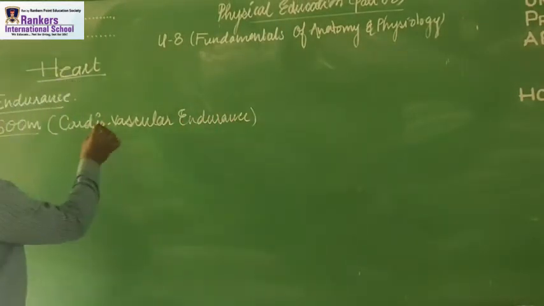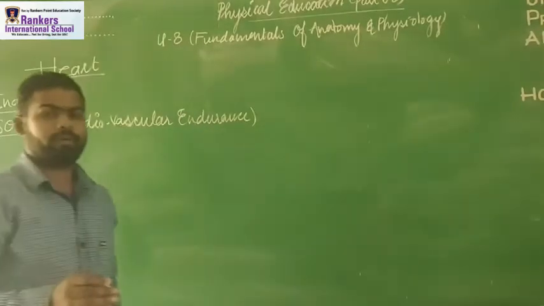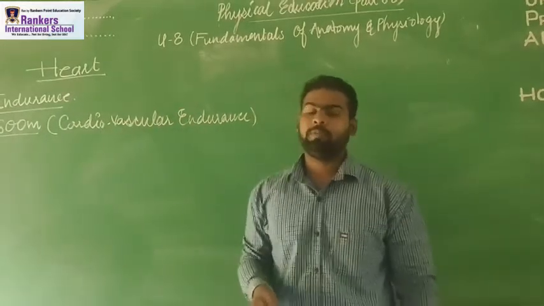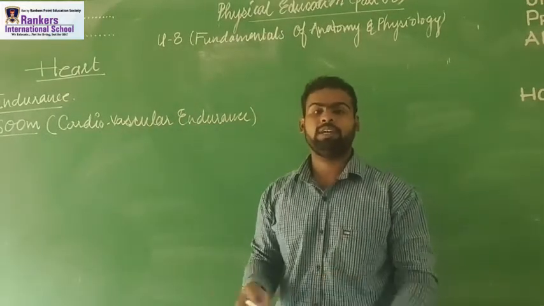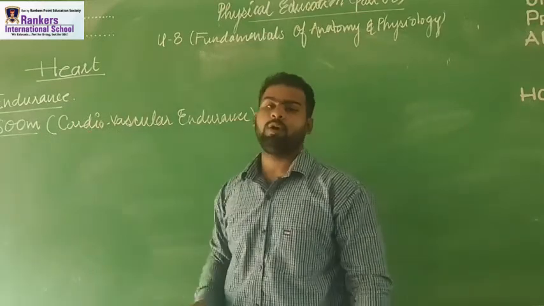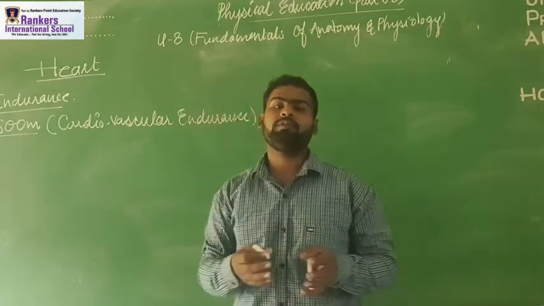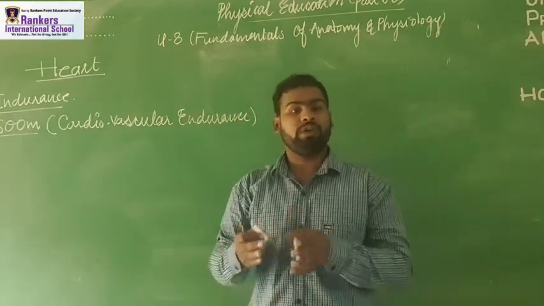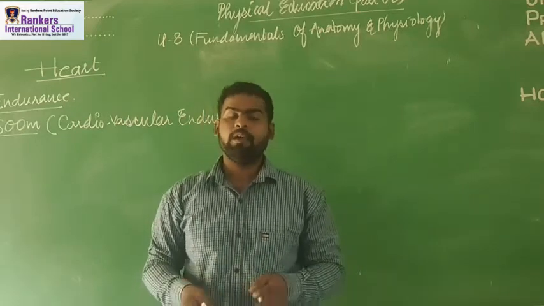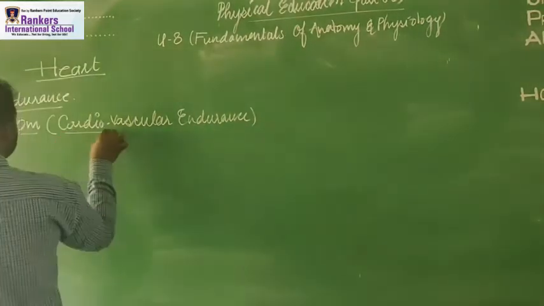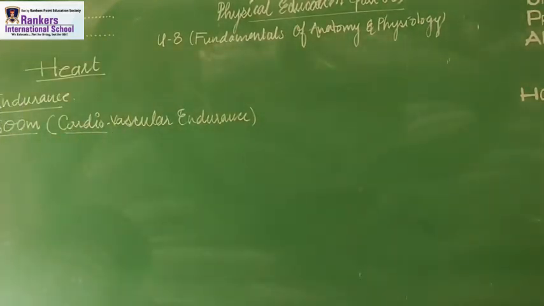So students, when I am talking to you about cardiovascular endurance, I am dealing with the working of the heart. And what we need to go for is that we want to achieve the maximum output of the heart. It means we want the highest potential of the working of the respiratory system as well as the cardiorespiratory system. It means we want our heart to work properly. Our heart should have a maximum capacity so that whatever we are doing, it should be up to a great extent. Got it what I am saying?